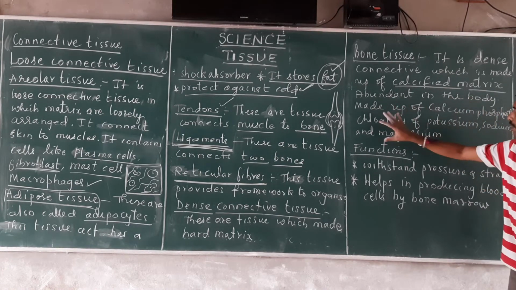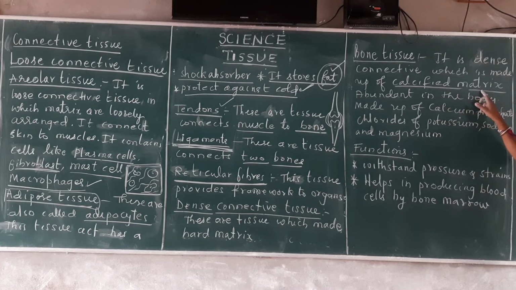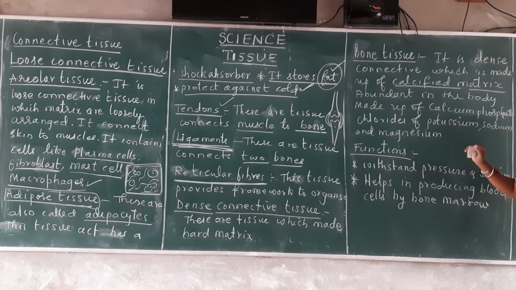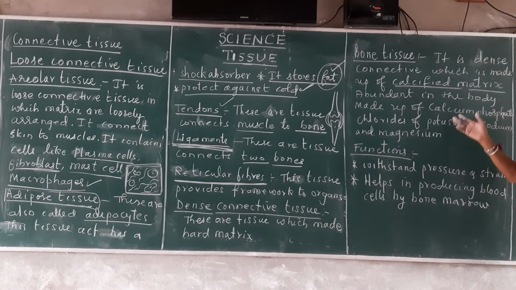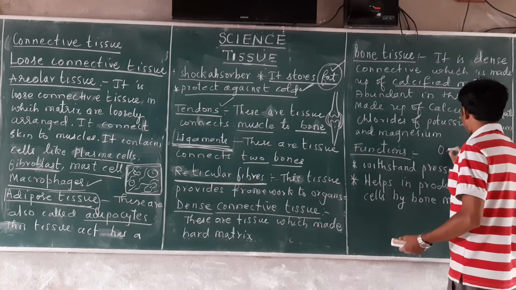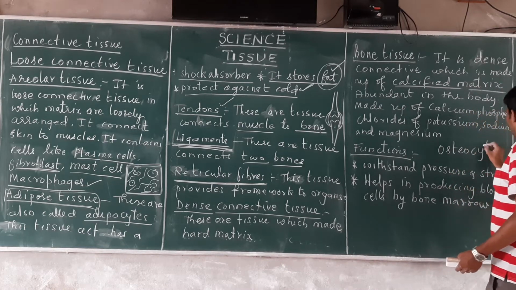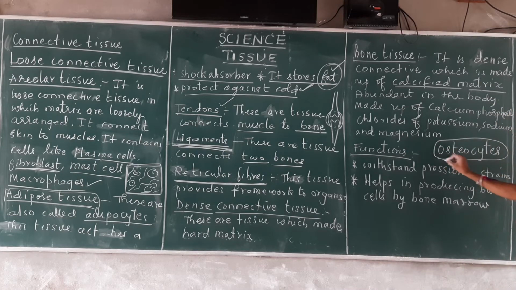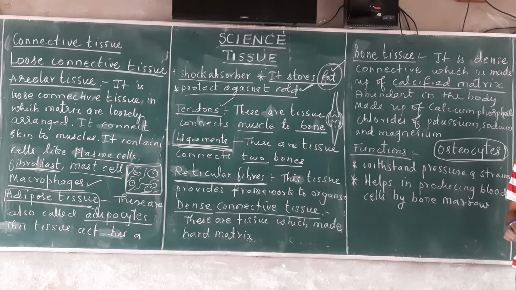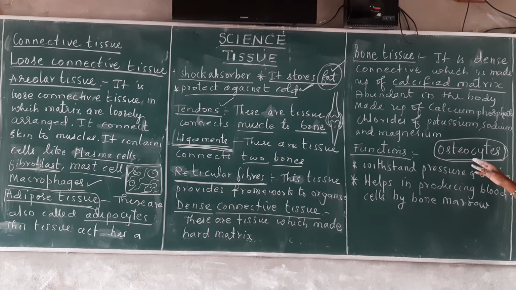All put together, it is called the calcified matrix. In the bone tissue, apart from matrix, we have certain cells called osteocytes.